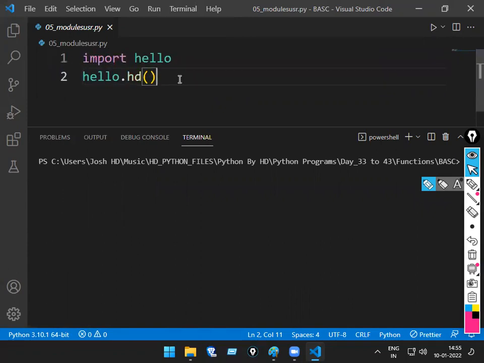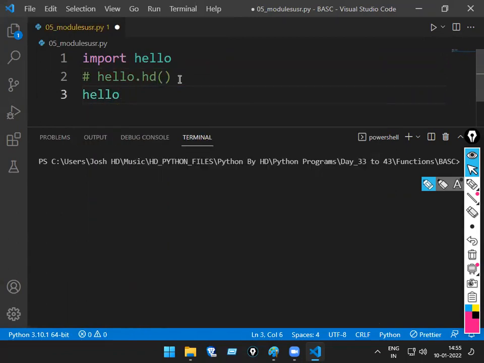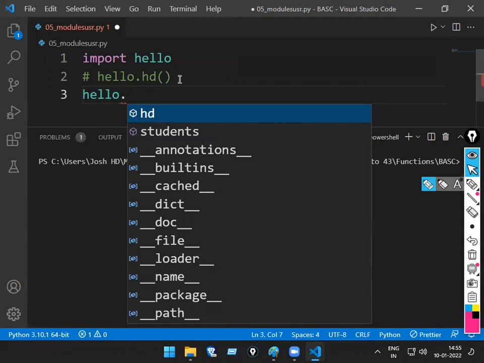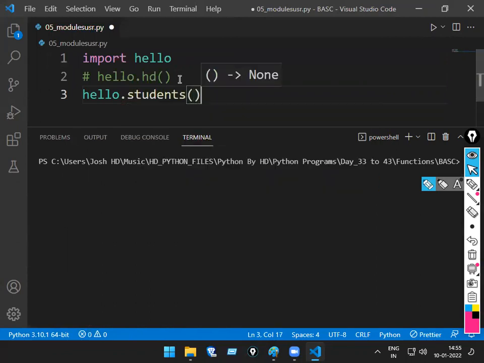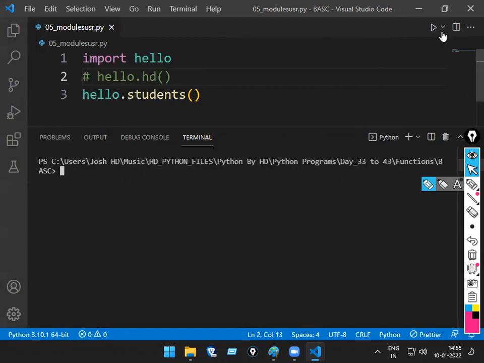So from import hello, now I just want to call students. So let me keep this in the comment part now. So hello dot students. I'll just keep a dot, you'll get the hint there, okay? I just want to call students now. Now if we run this code, what will come there? We are doing Python programming, or we are learning Python programming. Okay? For clarity, clear screen, again run the code.